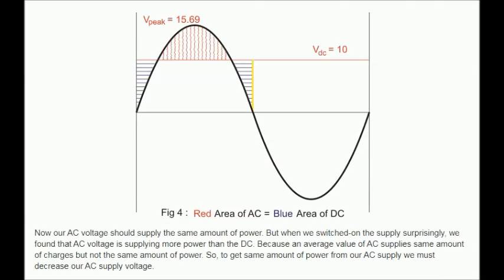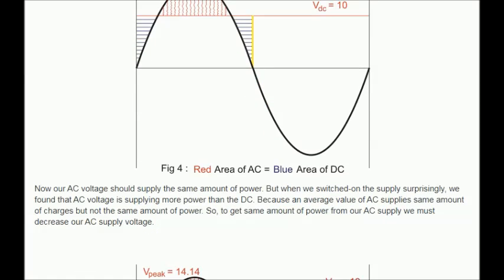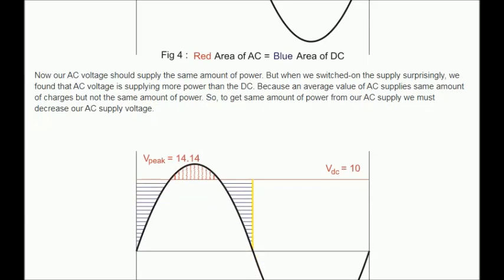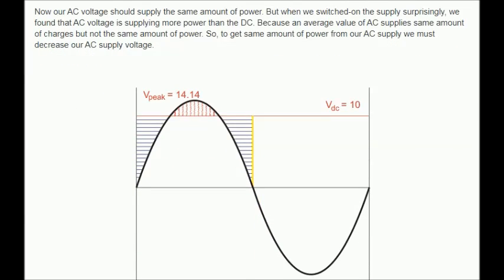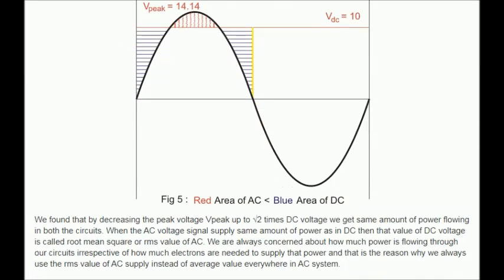Now our AC voltage should supply the same amount of power. But when we switched on the supply, surprisingly, we found that the AC voltage is supplying more power than the DC, because an average value of AC supplies the same amount of charges but not the same amount of power. So, to get the same amount of power from our AC supply, we must decrease our AC supply voltage. We found that by decreasing the peak voltage V peak up to square root 2 times the DC voltage, we get the same amount of power flowing in both the circuits.